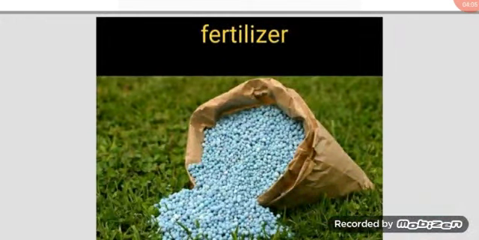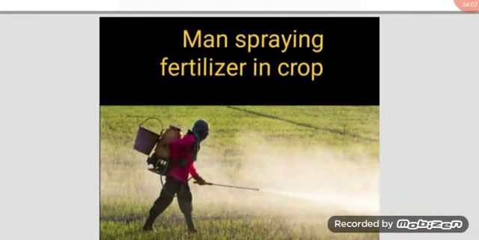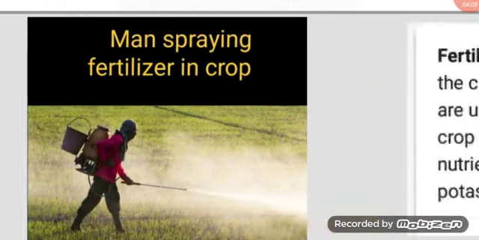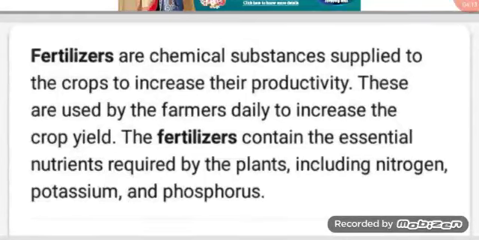Next one is fertilizers. This is the picture of a man spraying fertilizer on a crop. Fertilizers are chemical substances supplied to the crops to increase their productivity. These are used by the farmers daily to increase the crop yield. The fertilizers contain the essential nutrients required by the plants, including nitrogen, potassium and phosphorus.